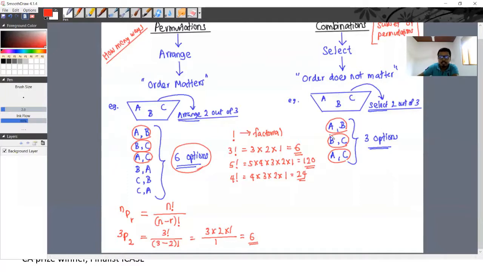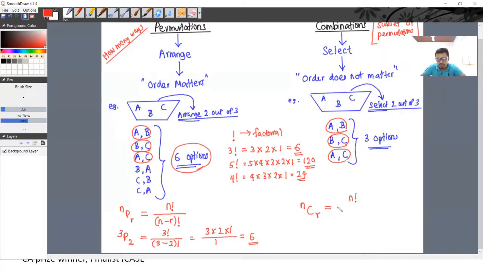So how can we take this using a formula? That is nCr. C is for combinations. When selecting the stuff, nCr equals n factorial.